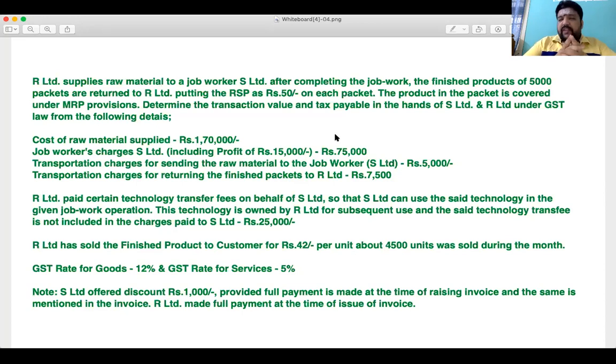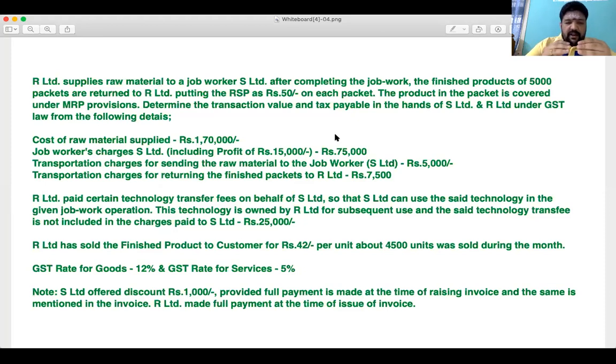The cost of technology is 25,000. Now, does this 25,000 need to be added? In case some of you had that in mind, I would again recommend you go back and read through the discussions. As a principal, I can supply goods and services to the job worker. My job worker will use those goods and services, process them and send them back to me. And in fact, our contract itself is worded like this.